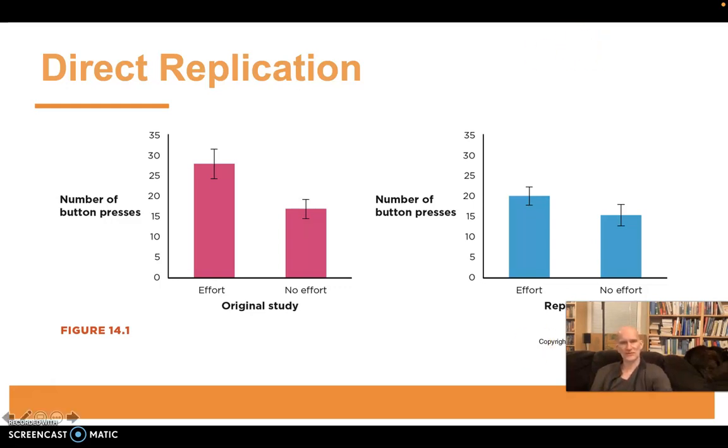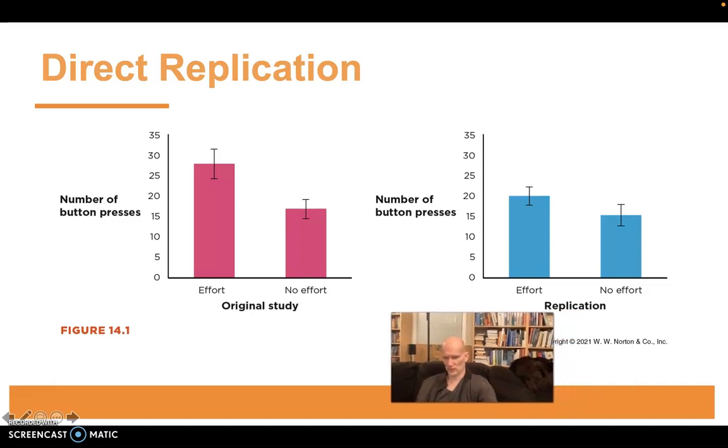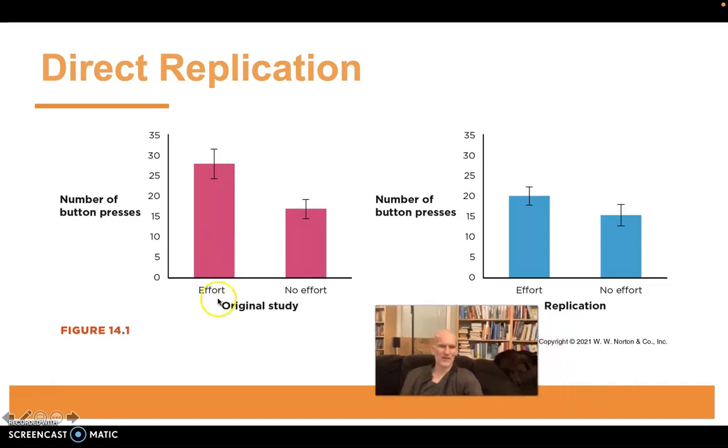Consider this example. You remember this study from chapter 10, I think, where babies watched a model put effort into getting a toy out of a cage, or no effort into pulling a toy out of a cage. Then researchers measured how many times the babies pushed the button on a device, on a box, to see if the button did anything. The button didn't do anything. Babies who watched a model do effort actually did more button pushes than babies who watched the model put in no effort.